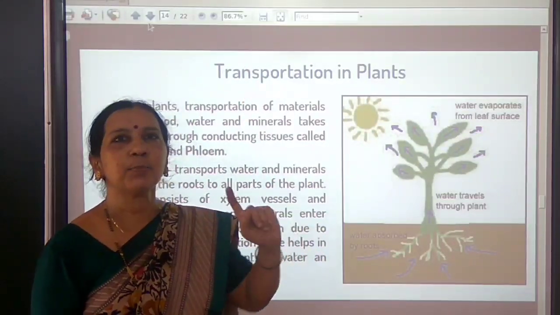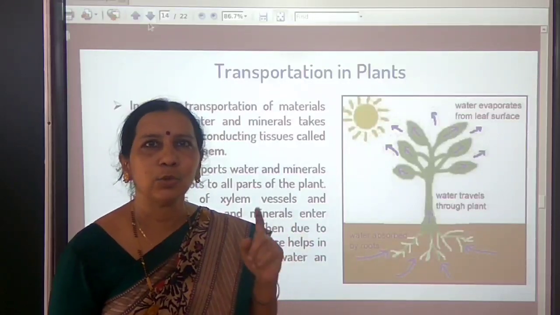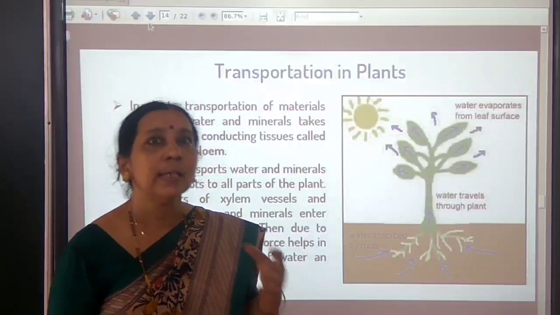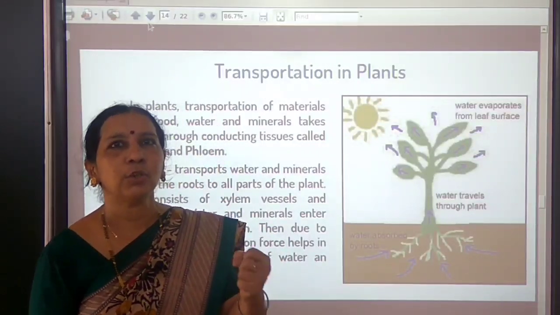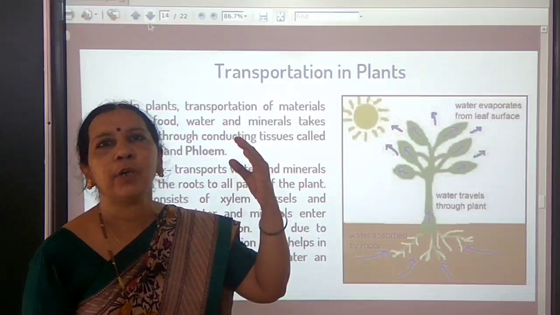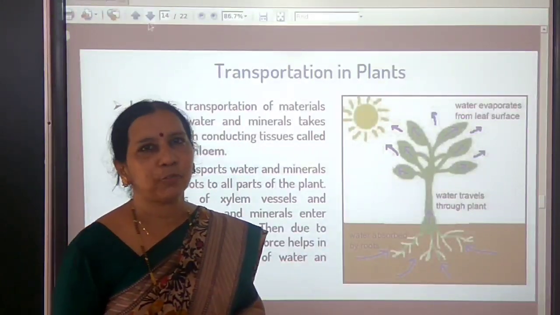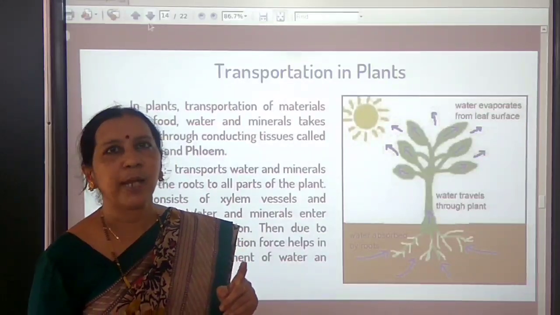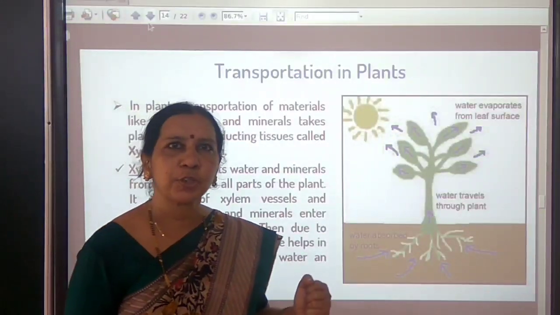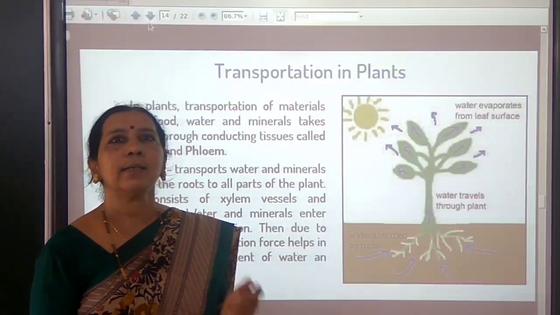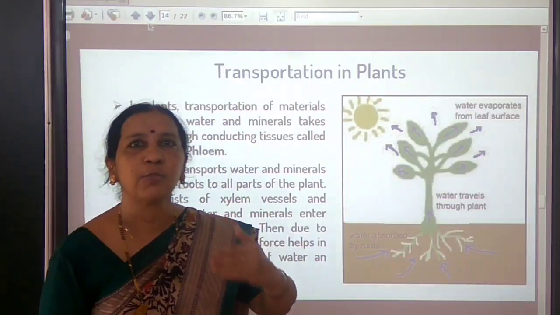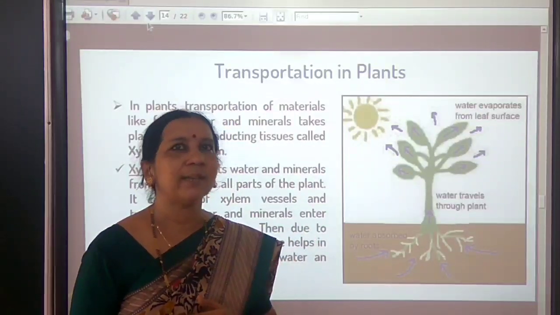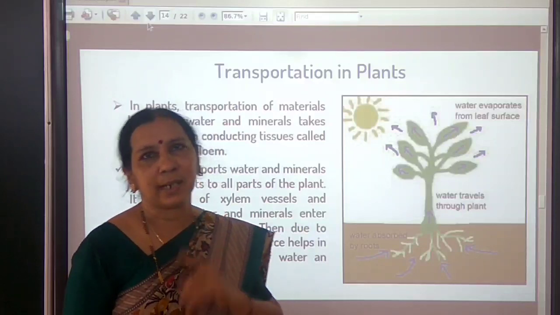So that transpiration pull is used here. Evaporation of water during this transpiration creates a suction so that water is pulled upwards from roots to the tip of the plants. So transpiration is a very important process in plants which helps in absorption of water also, and transportation, upward movement of water and minerals dissolved in it to the tip of the plants is also possible through transpiration.